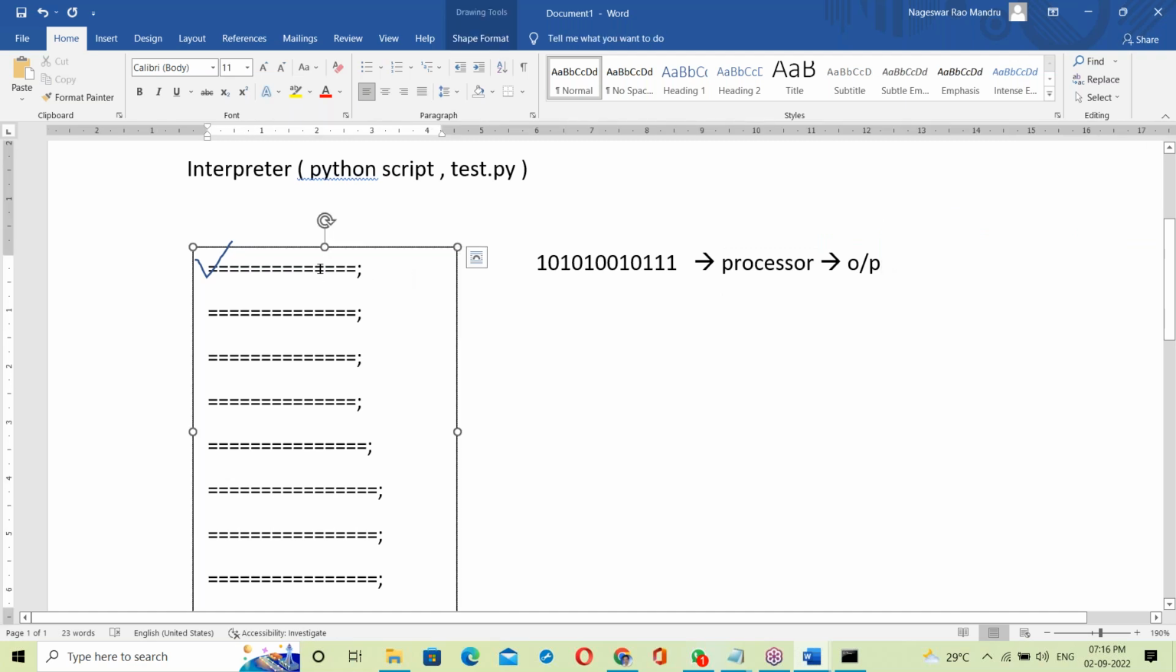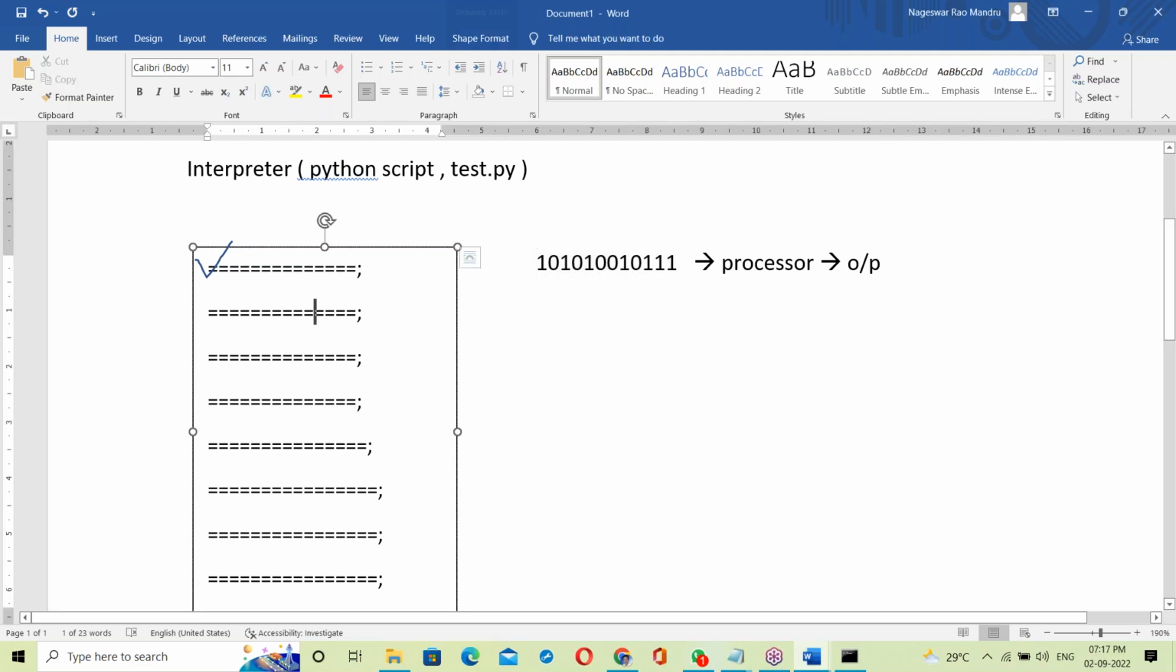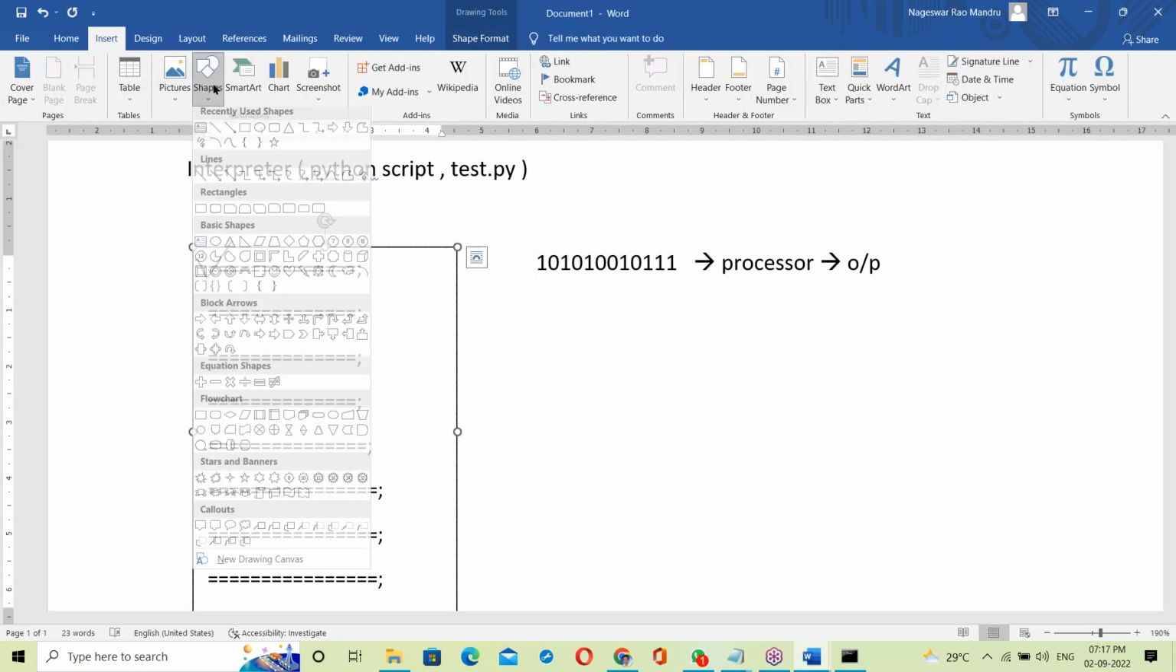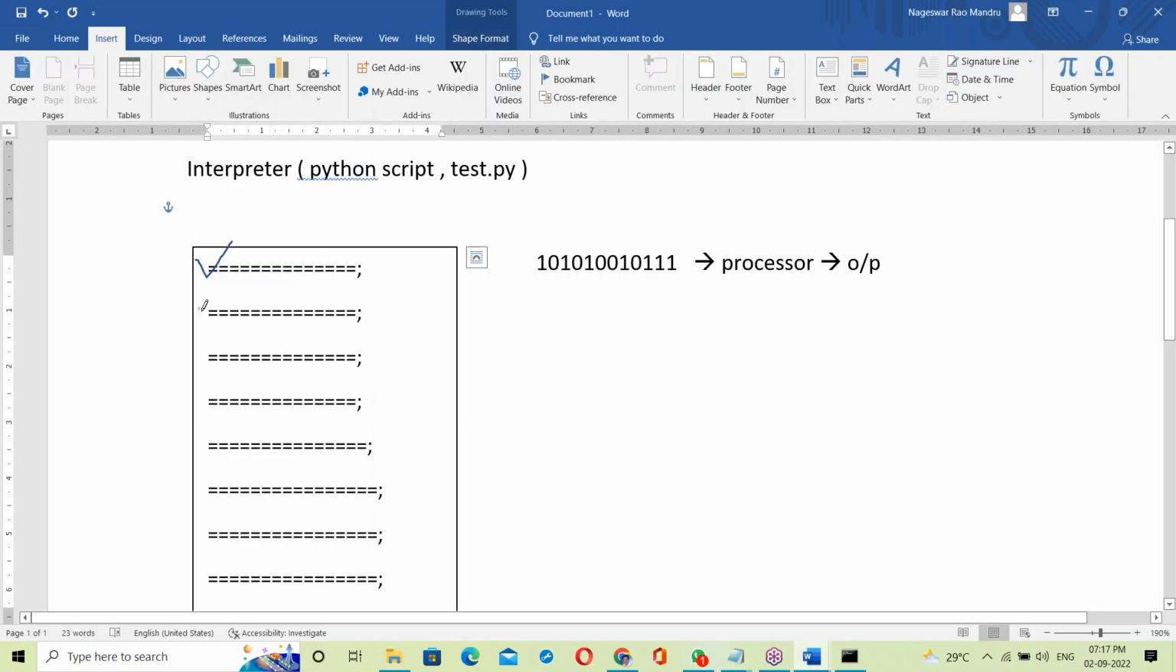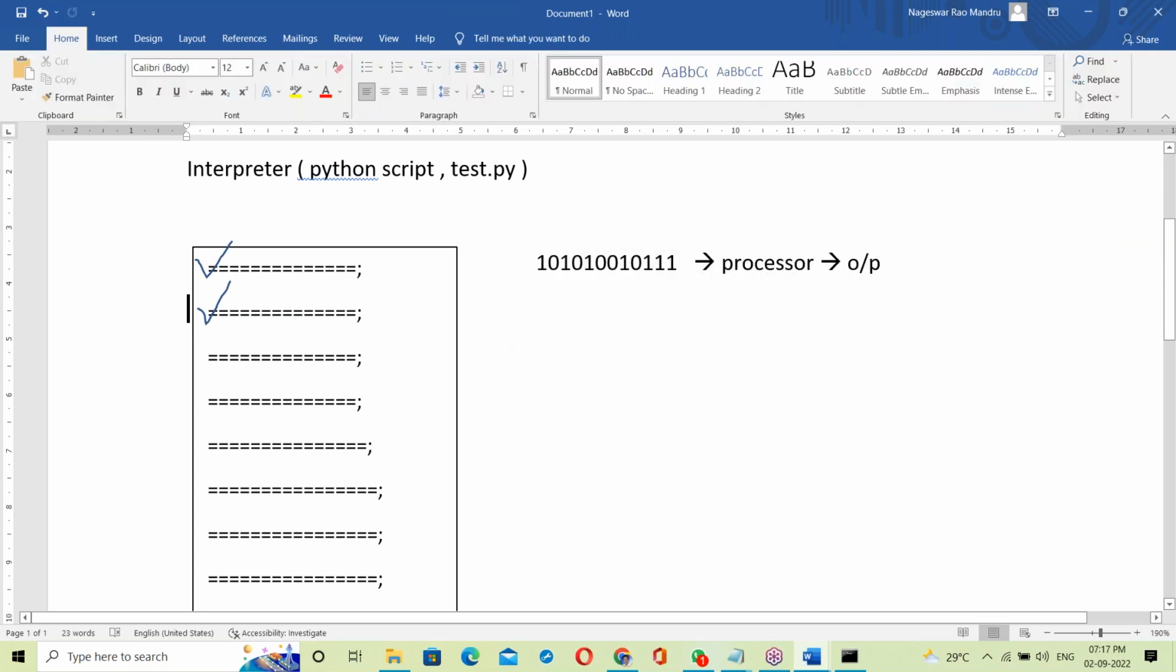After finishing this, you get checking, converting, then execution, completed. After that, it checks the next statement. Suppose the next statement is also correct. The same process happens here: it converts into binary code and generates output.